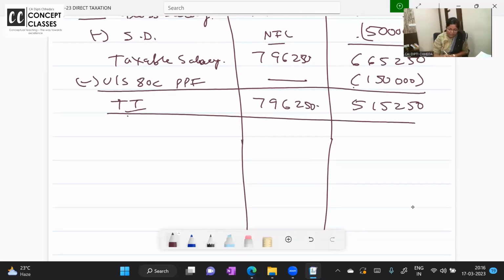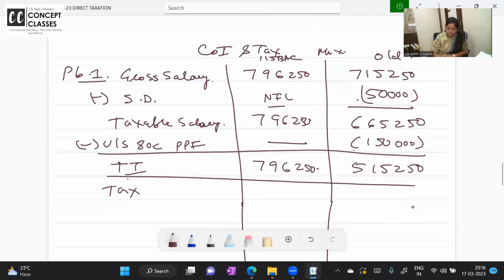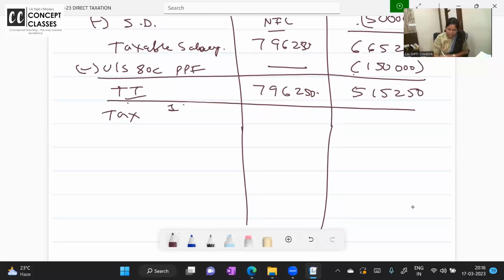Now let us calculate the tax. Let us first do the new tax regime. On the first 2.5 lakh, nil. Next 2.5 lakh, 5%, 12,500. Next 2.5 lakh, 10%, 25,000. ठीक है, तो ये हो गया आपका 750. Above 750 it is 46,250, that is 796,250 minus 750. So on 46,250 it will be 15%.